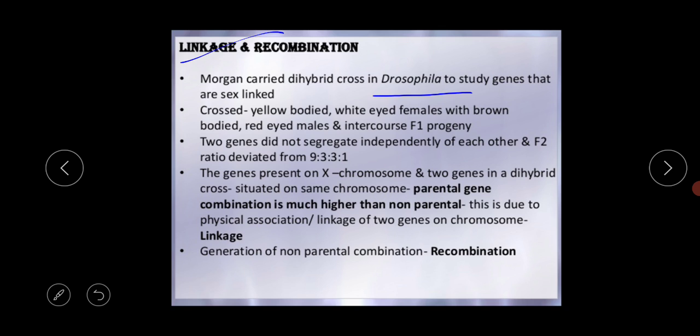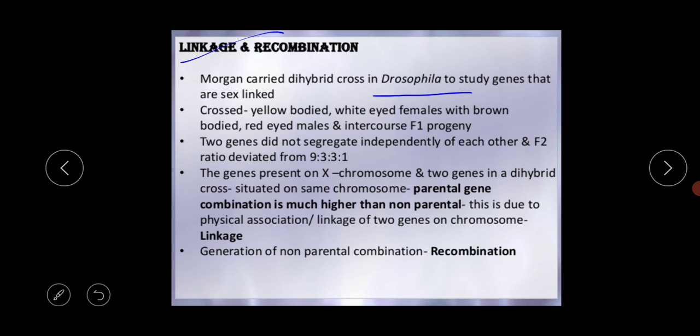That's why this is called the dihybrid cross. For two characteristics, two genes are required, and for two genes a total of 4 alleles are required. So when the genes are on the same chromosome, the proportion of the parental gene combination was much higher than the non-parental type.